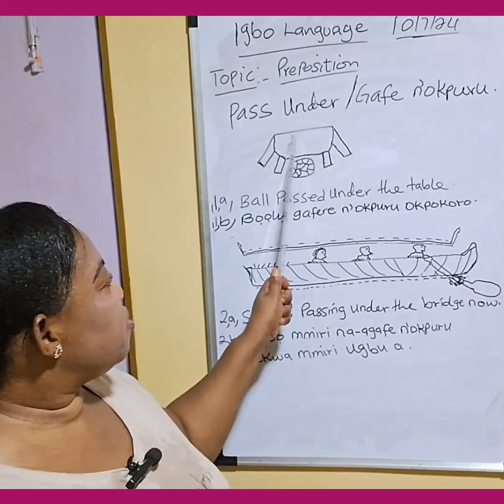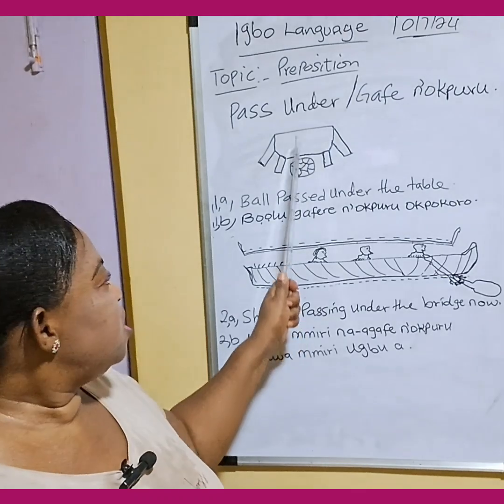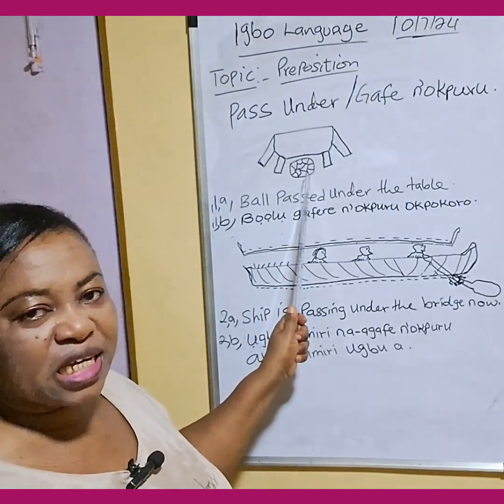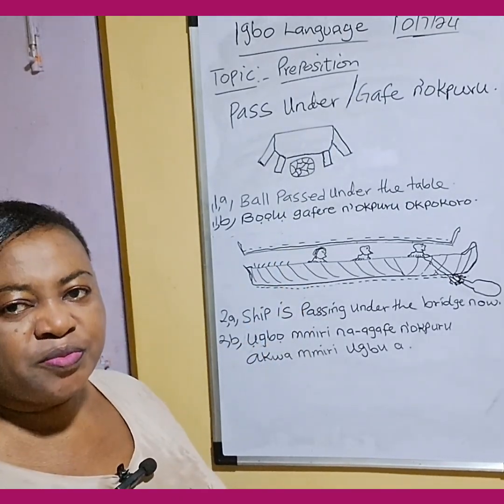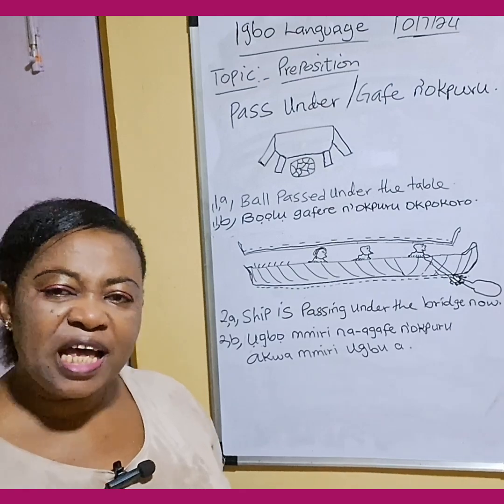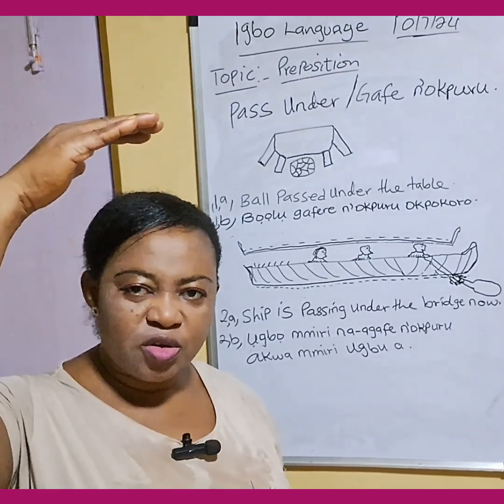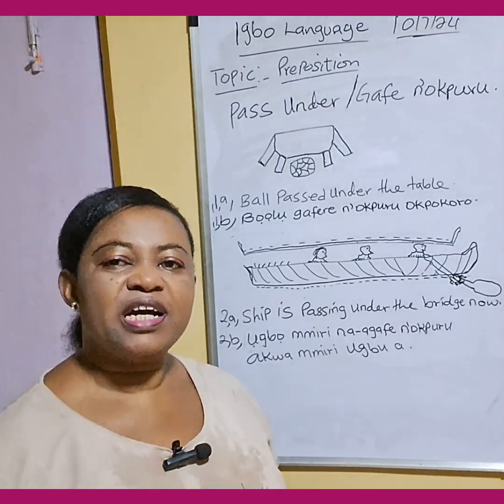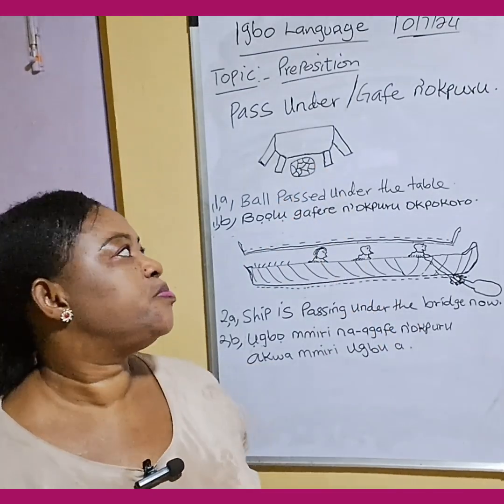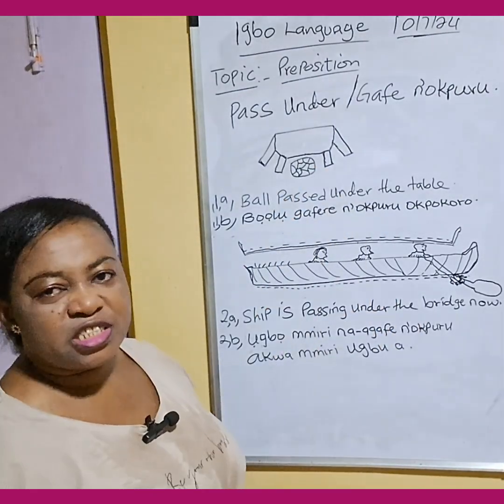You can see this table and this ball. This ball pass under the table. Remember, last time we learned about pass over. Pass over, gafe n'elu. Let's see it in sentences.